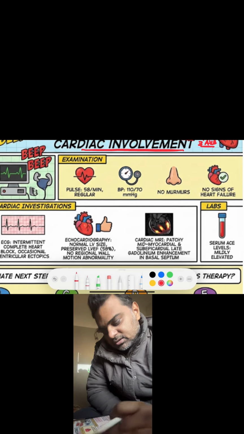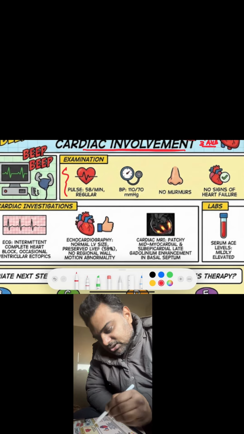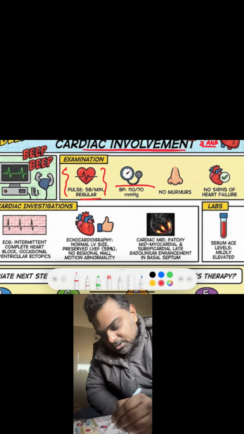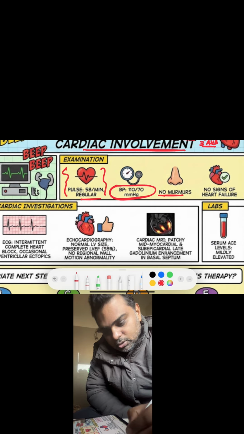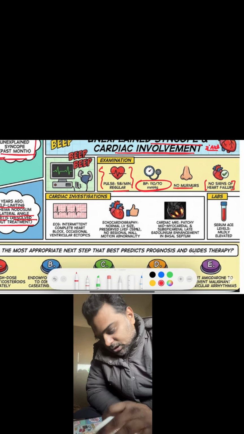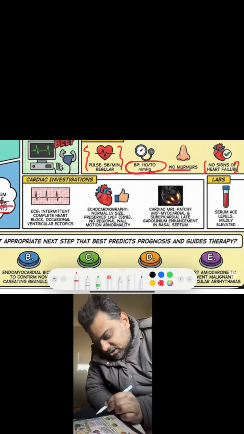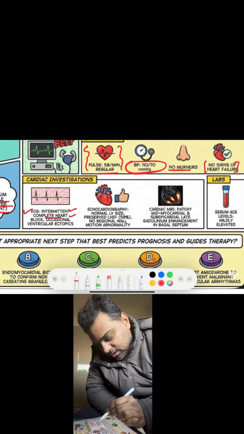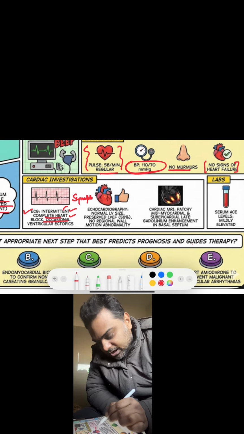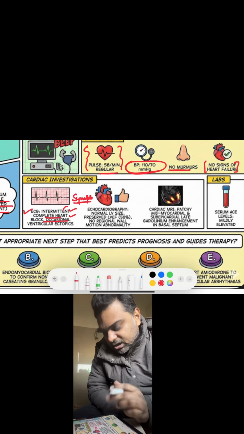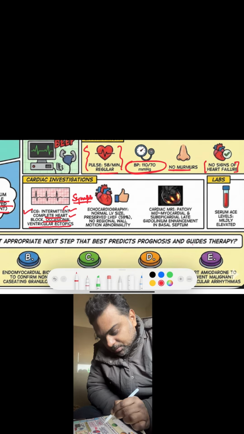Now, when we did the examination, we saw that the pulse is 58 regular, blood pressure is 110/70, no murmur, no sign of heart failure. Now, if we see the cardiac specific investigation, the ECG has shown intermittent complete heart block, which is occasional, which is the cause of syncope in this lady. So we have a young lady with syncope and occasional AV block, and also ventricular ectopics.